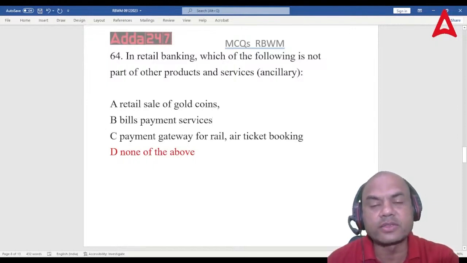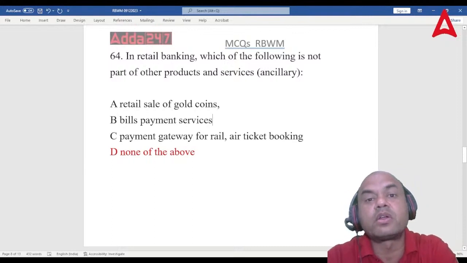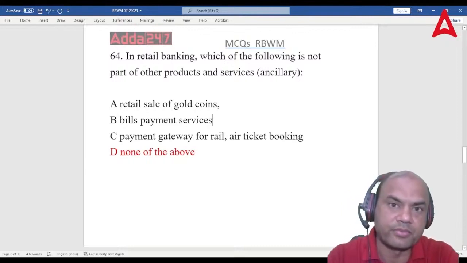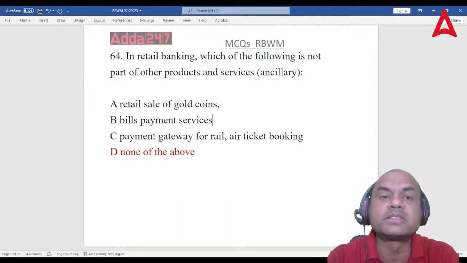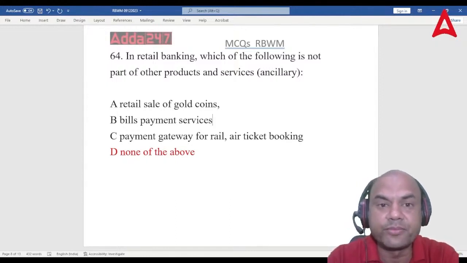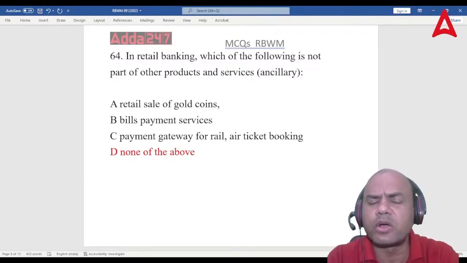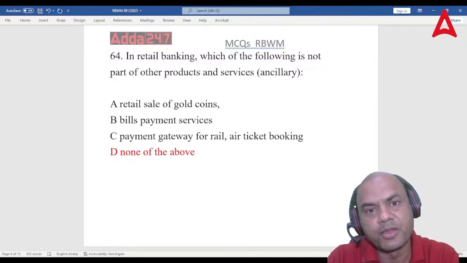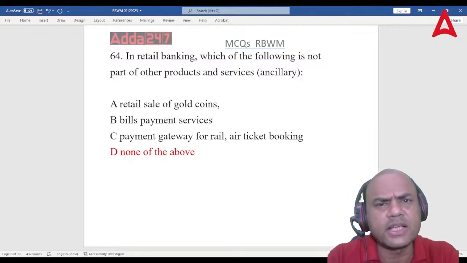What are ancillary services? Ancillary services are those services which are not a core banking product. Okay, what is a core banking product? Core banking product means saving, current, FD for deposits, and for loans, we have all our loans: housing loan, personal loan, consumer loan, all the types of loans. Any loan given is a core product. Then what is ancillary? Locker. Locker is an ancillary service.